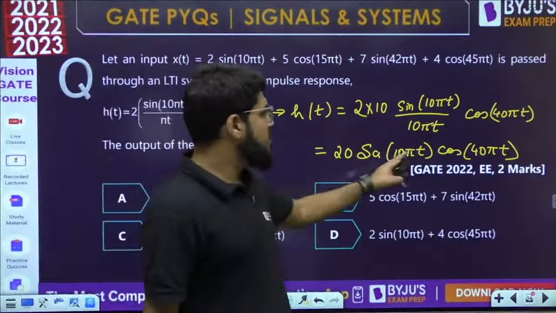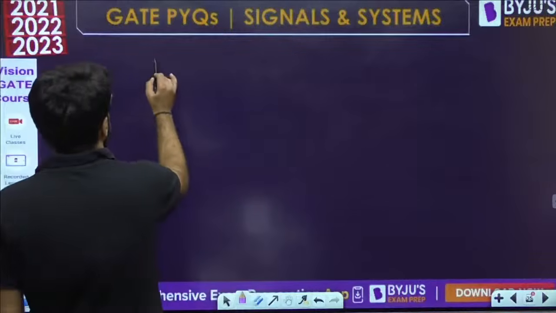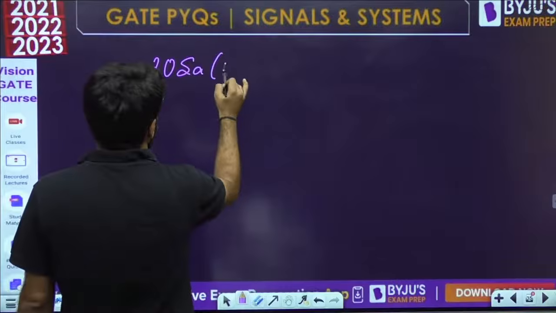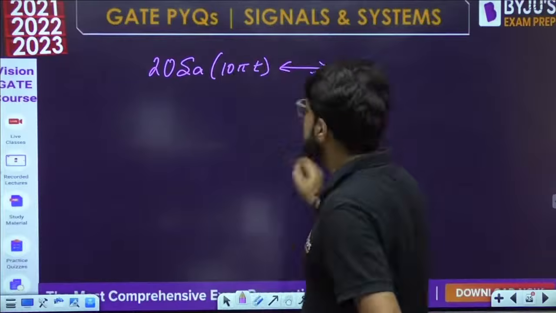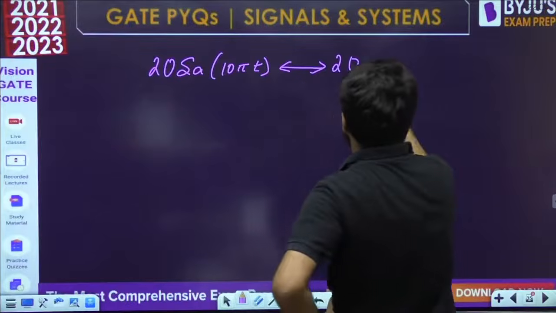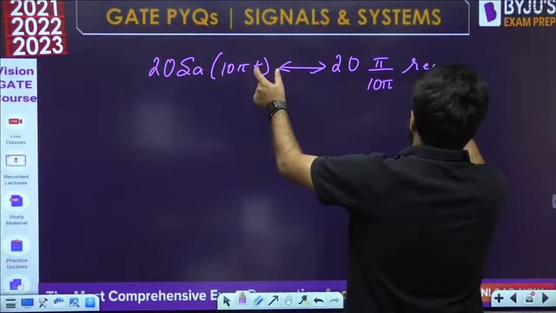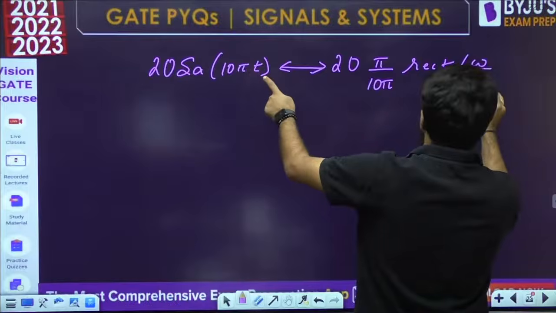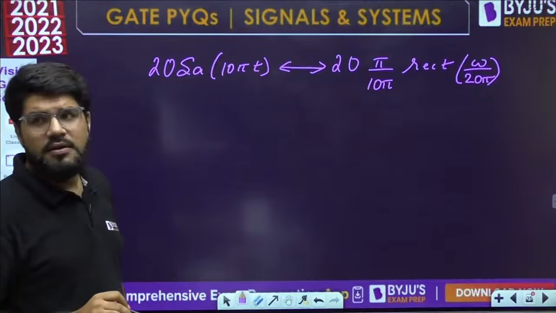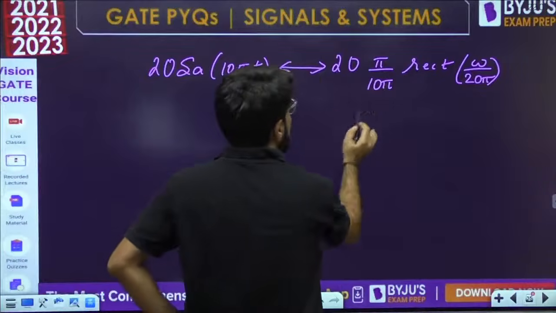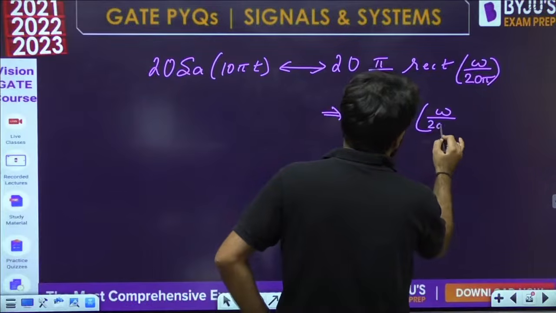First I should sketch the Fourier transform for sampling 10πt. What should be the Fourier transform for 20 sampling 10πt? Just now we revised the formula. Taking 20 separately, sampling at has the Fourier transform π by a rect of omega by 2a. Here 2a becomes 20π. So the Fourier transform is twice rect of omega by 20π.